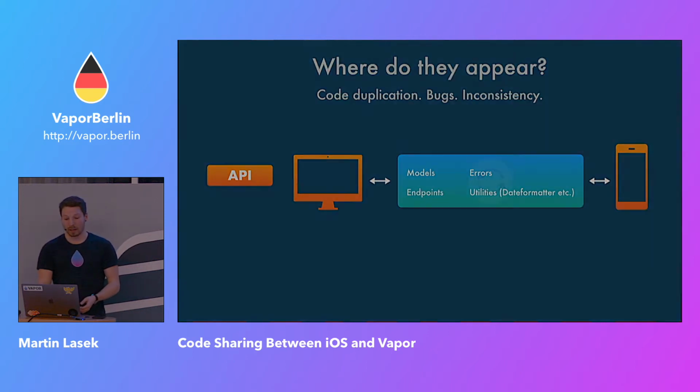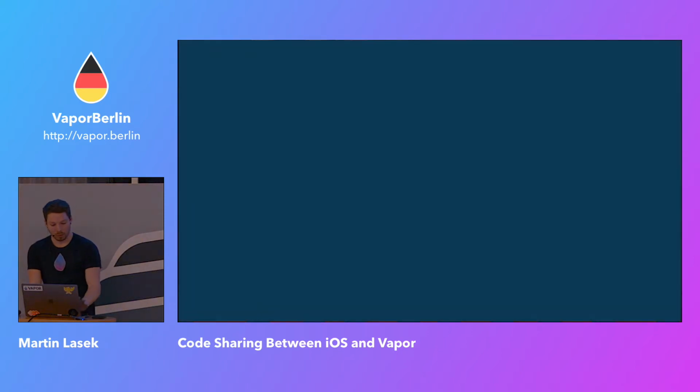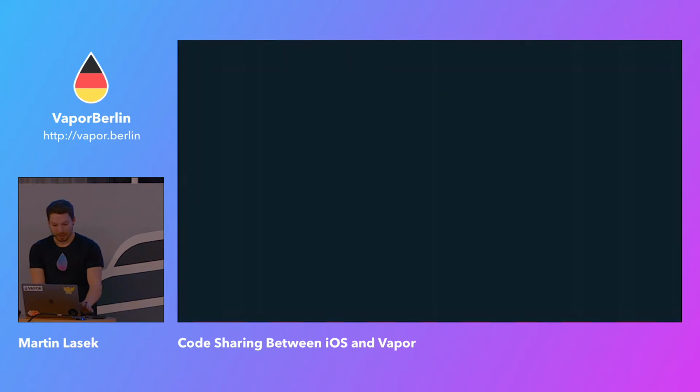So let's have live coding. Let's build from scratch a super simple Vapor application, and then move the code that we are about to duplicate into a shared repository. Then let's build a super simple iOS app and see whether we can have one dependency defined on GitHub, and use SPM on both platforms to fetch it and use it. What can possibly go wrong with live coding?